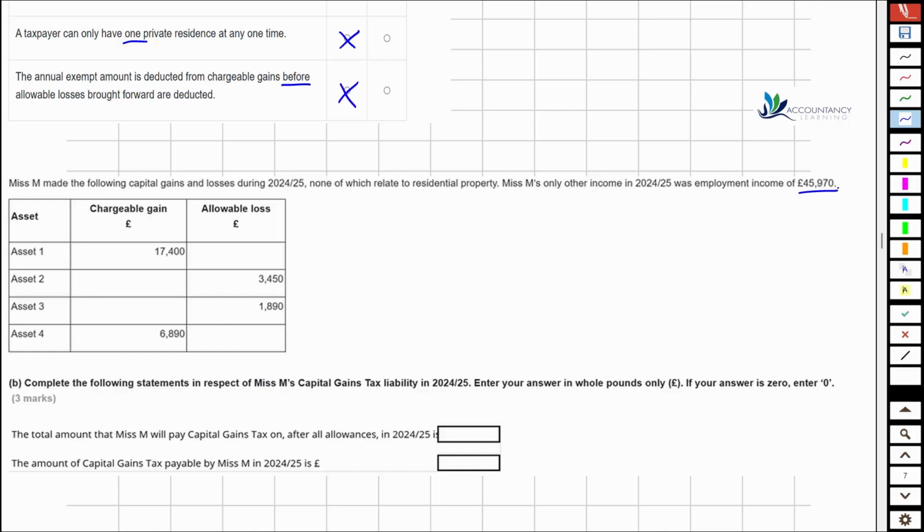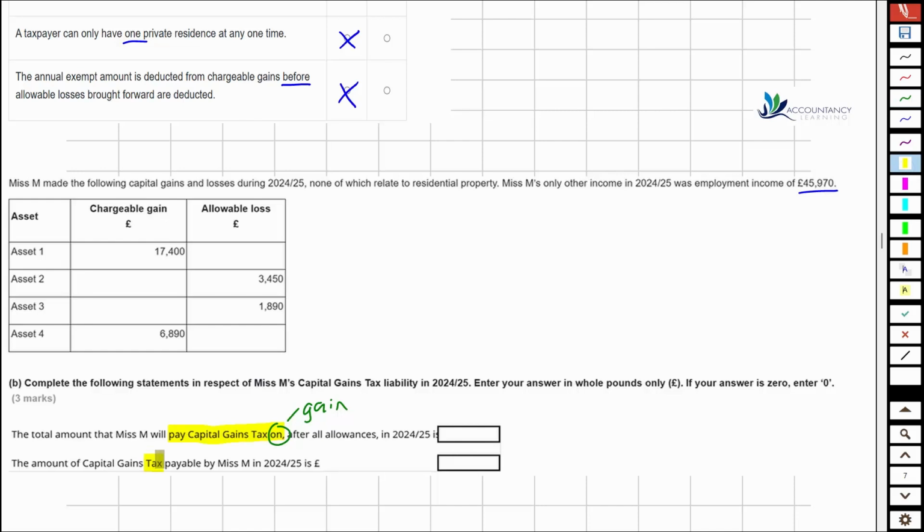We'll have to see. So the question asks us to complete the following statements in respect of Miss M's capital gains tax liability in 24-25. So we need to work out the total amount that Miss M will pay capital gains tax on. And the word on is the key one here. So what we're not trying to work out here is how much tax there is, but basically how much is the gain. And then the second one, how much the capital gains tax will be for that period.